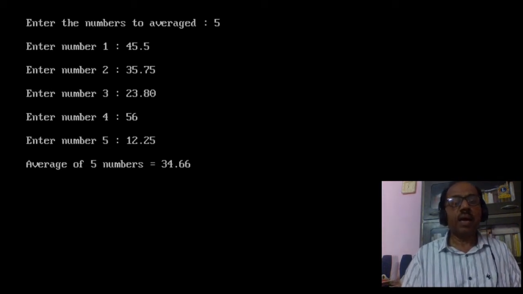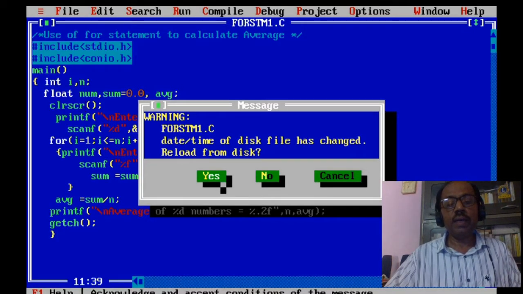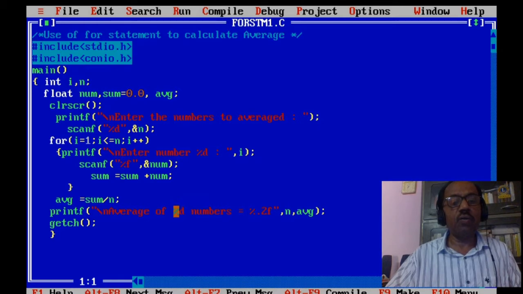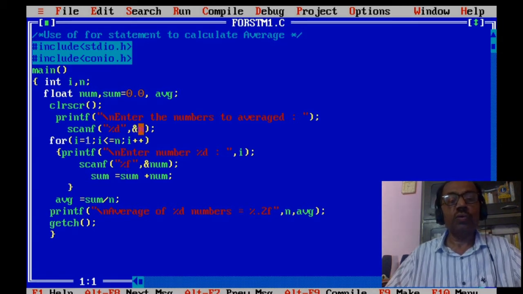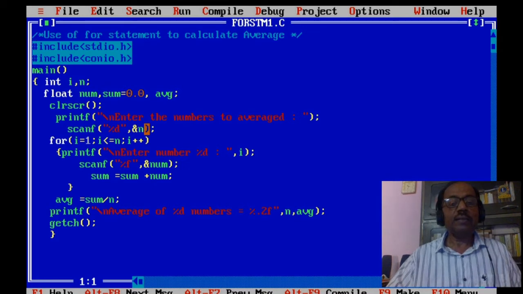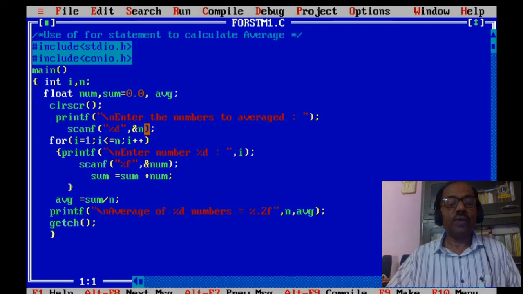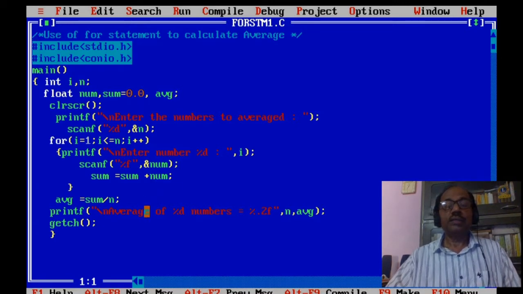So that is how the for statement works. It works only when it is known in advance how many times the loop has to be executed. Here by this variable n, we show the number of times it is to be executed, equal to the value of n. Initially we had entered the value of n as 5, so it took 5 values from us. So it is one case.